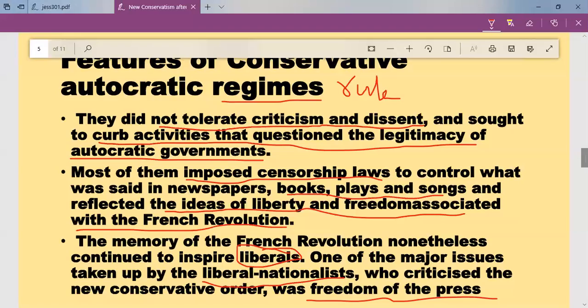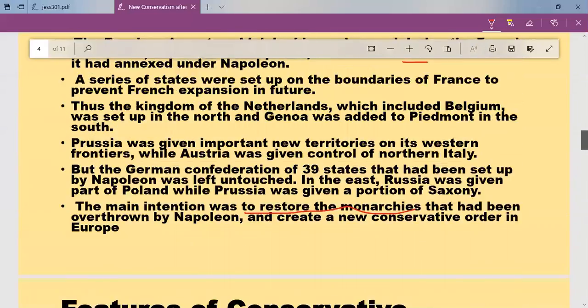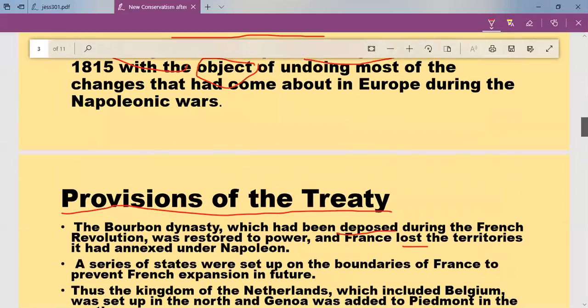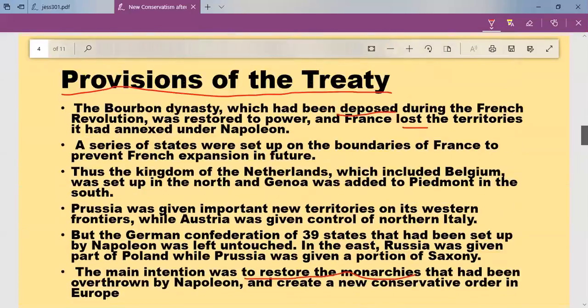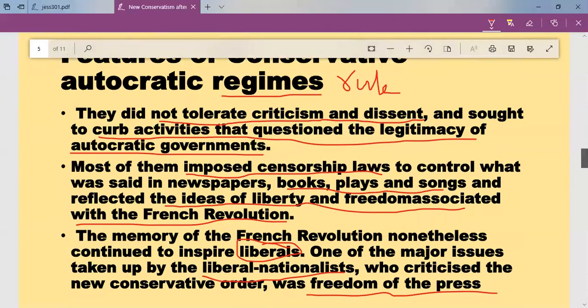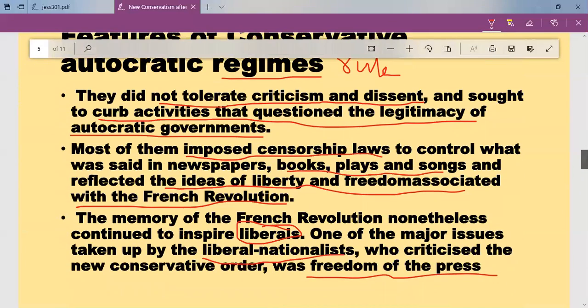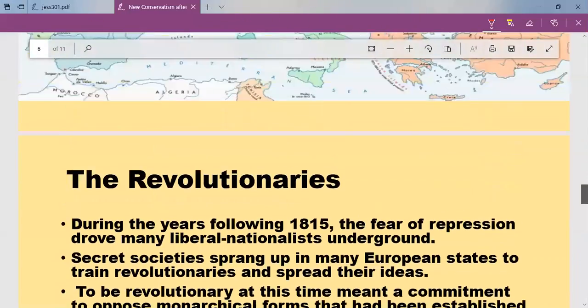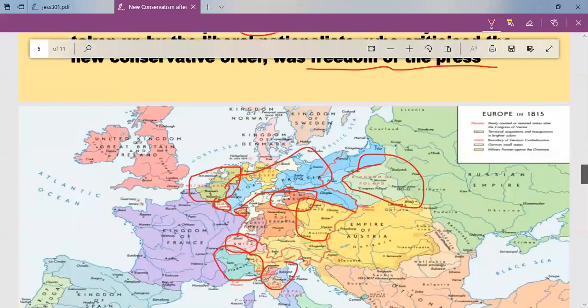So here we covered why the European powers met at Vienna, the background, the provisions of the Treaty of Vienna, and the features of the autocratic regimes. That is, after the Treaty of Vienna, conservative rulers started ruling different countries of Europe. So what were their features? Then the map. This much we learned today.